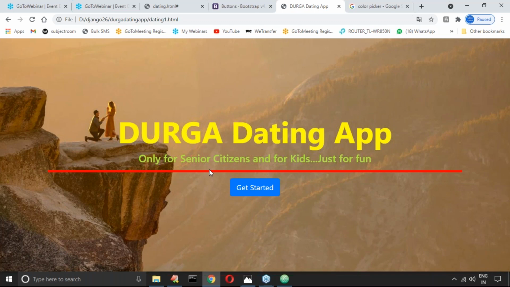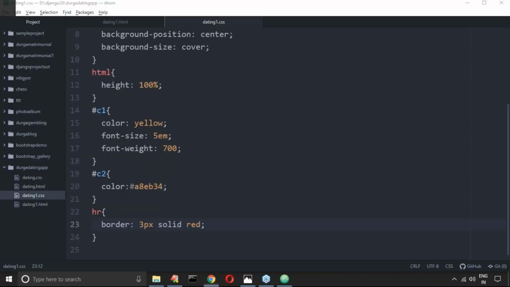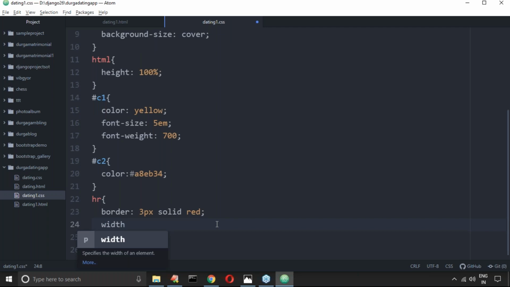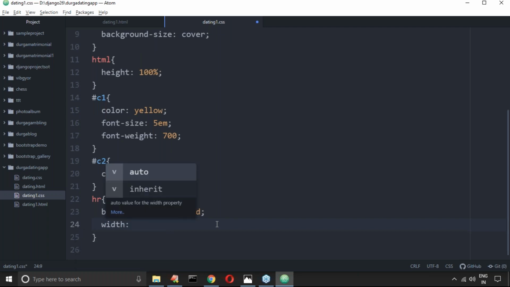Somewhere we took H1 tag styles also, right, from Google. Have you remembered? We used it. Okay, no problem. We can collect from there. Next, width, I don't want to take much. Some 400 pixel I'm taking, sir.